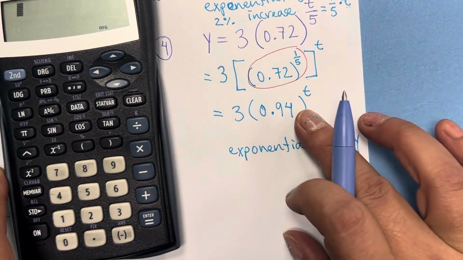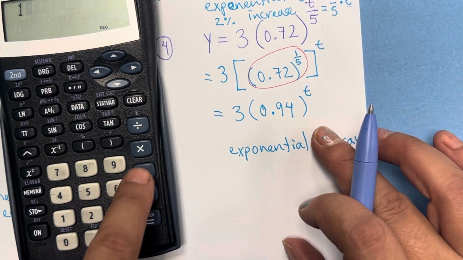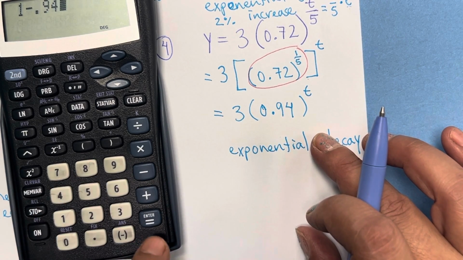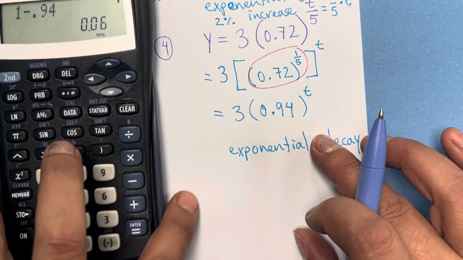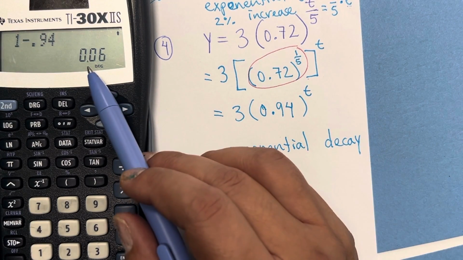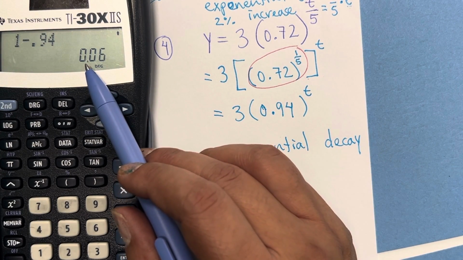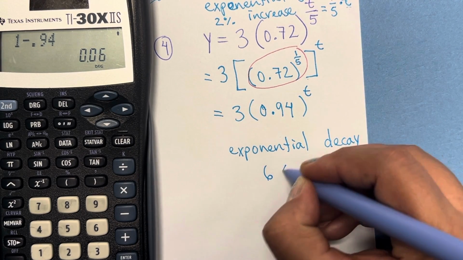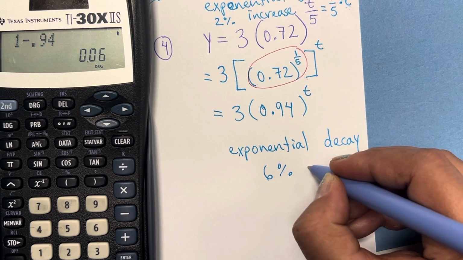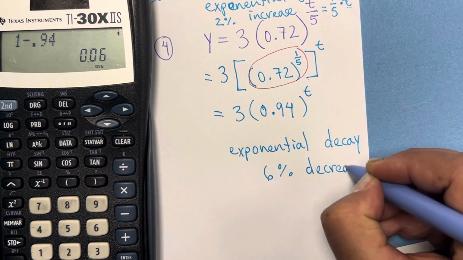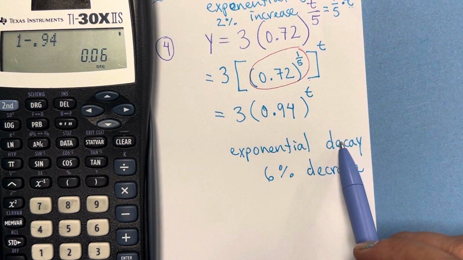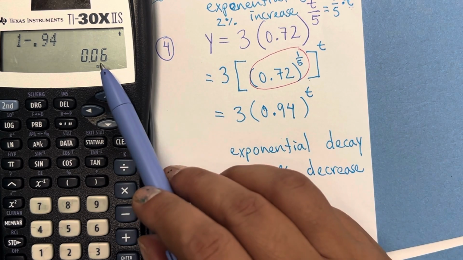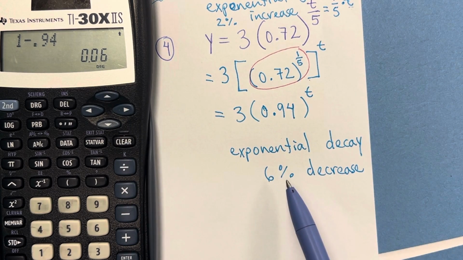Whenever we have decay, we subtract 1 minus that amount, 0.94, and that's in decimal form. That's the percent rate of change. We move it 2 spaces, so it's a 6% decrease. Okay, in decay, we subtract 1 minus that, and that's whatever we get. We move the decimal point 2 spaces.